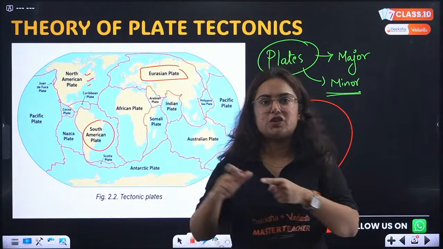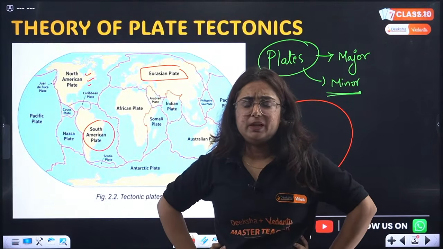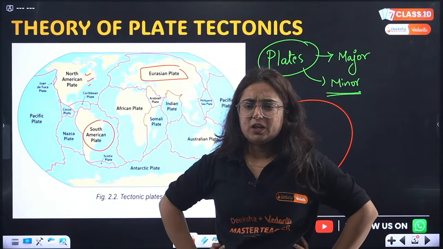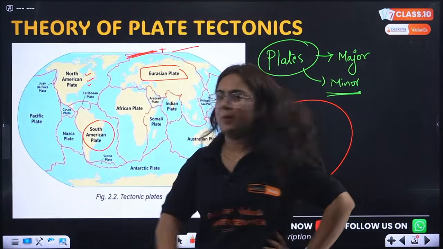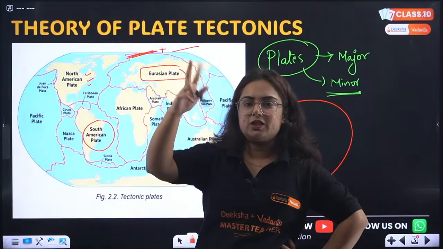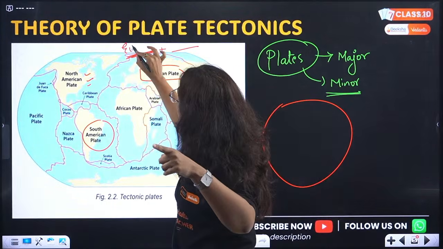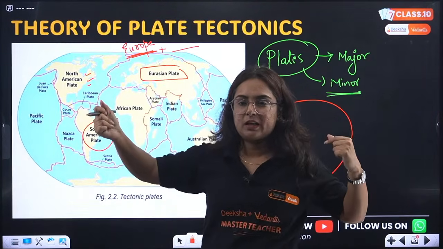Moving to this Eurasia. What is Eurasia? Anyone in the class who can tell me? It's very easy. What is added to make Eurasia? Two continents. Name fast. Europe, ma'am. Europe with which continent? Very good.